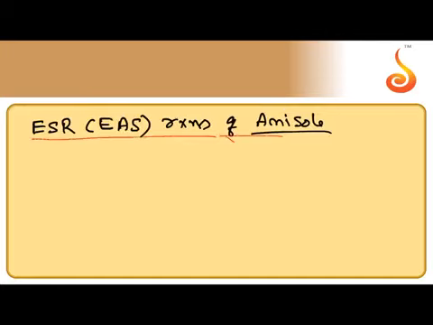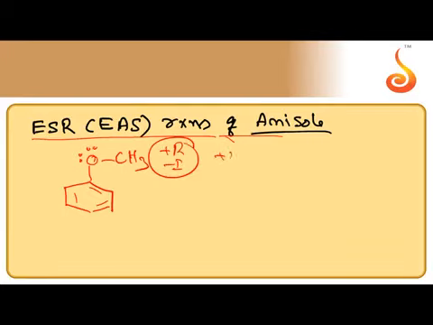Next, EAS reactions of anisole. Similar to phenol, the methoxy group, the alkoxy group attached to the benzene ring, shows a plus R effect as well as a minus I effect. Since the plus R effect is stronger than the minus I effect, it acts as an electron donating, ring activating group, and because of the plus R effect it acts as an ortho para directing group.